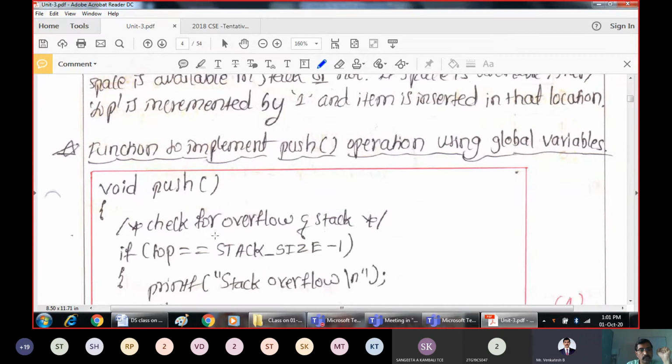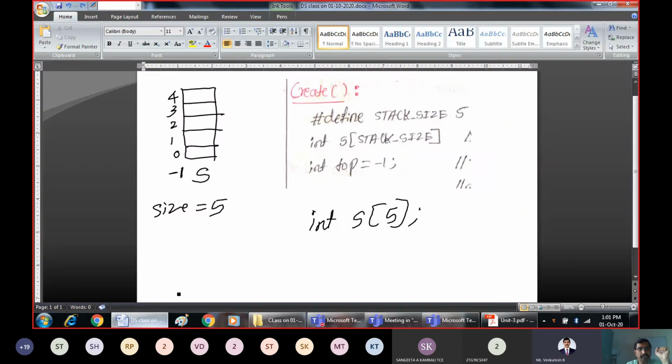So before insertion, what should we do? What is the logic here? How do you insert the element? Top is a pointer, which is used for pointing to the topmost element on the stack. There are no elements. If you want to insert one element, where will it get inserted? It will get inserted at this location.